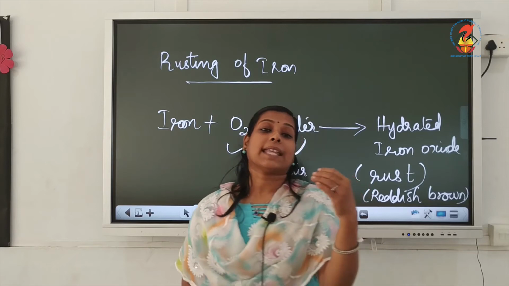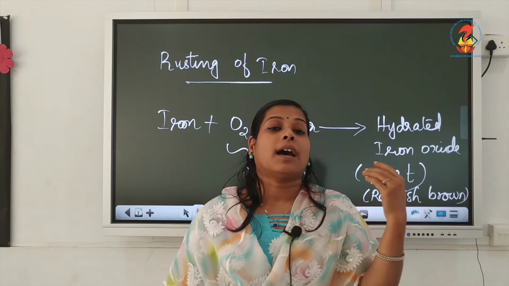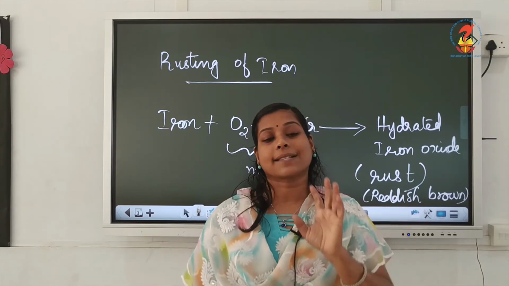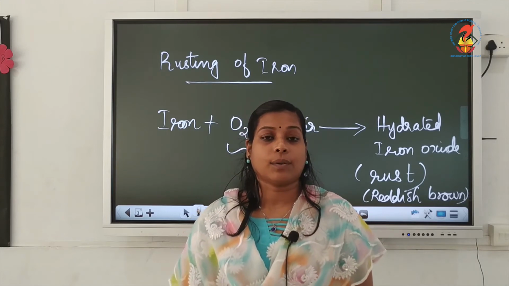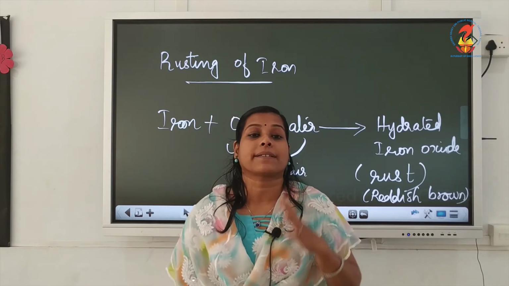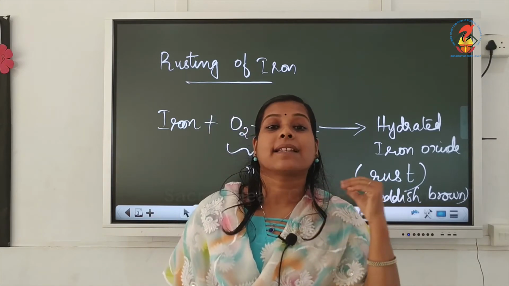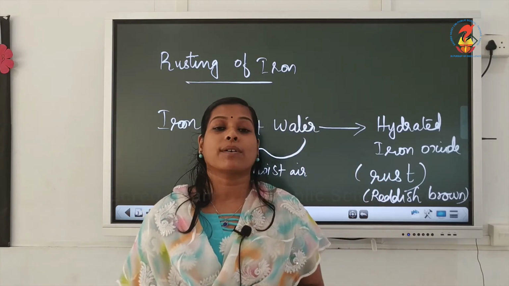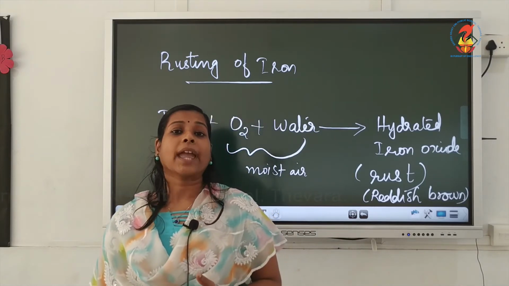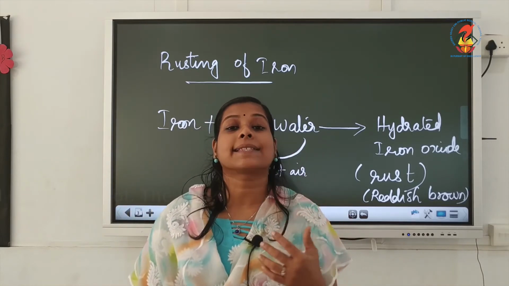And we can see that if we are keeping that material without in contact with oxygen, that rusting will not happen. Okay. So we can say that this rusting is happening only in presence of this oxygen and water. That means in a rainy season this rusting rate will be more because more water moisture content will be there in air. Okay. And also the dissolved salts also will enhance the rusting activity.